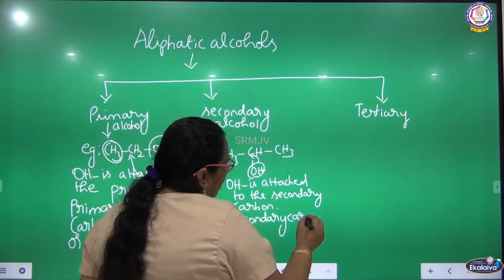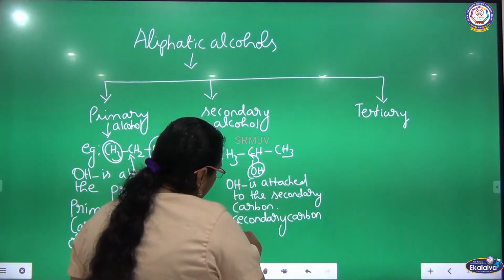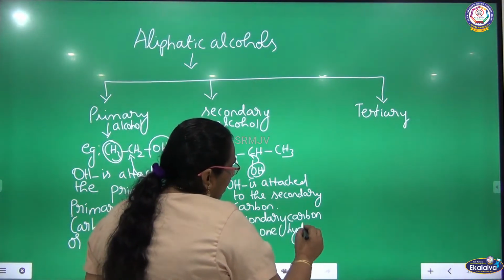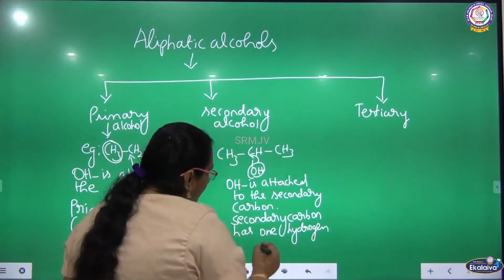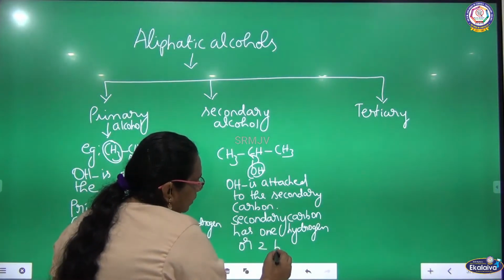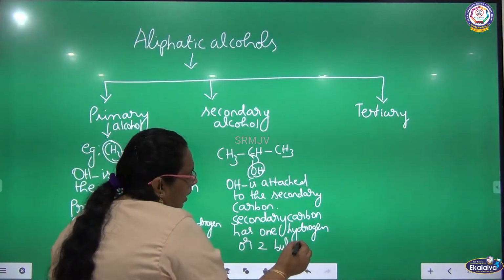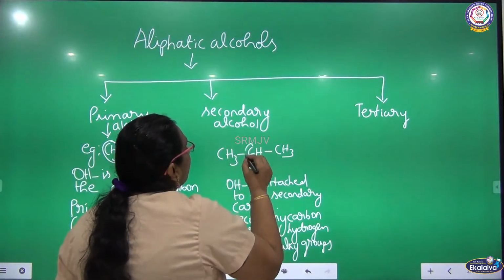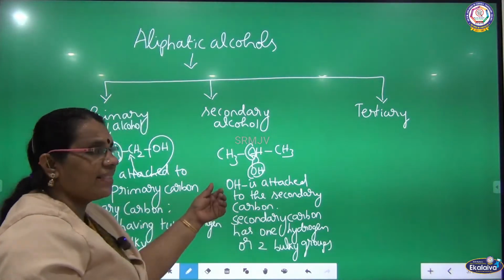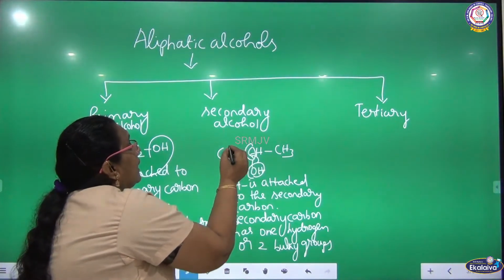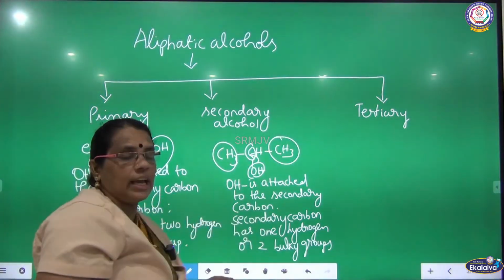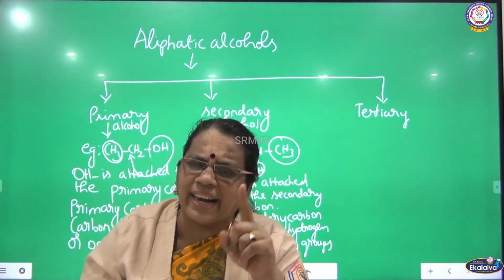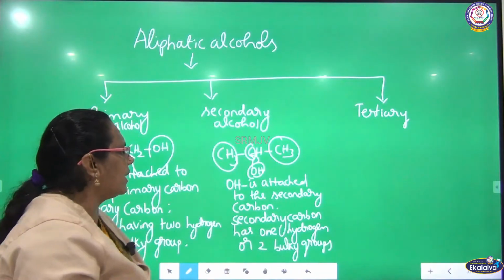Secondary carbon has one hydrogen or two bulky groups. It will have either one hydrogen or two bulky groups. So here OH is attached to the secondary carbon. This carbon is secondary carbon. Why is it secondary carbon? Because the carbon has one hydrogen or two bulky groups. So we can call it a secondary alcohol.